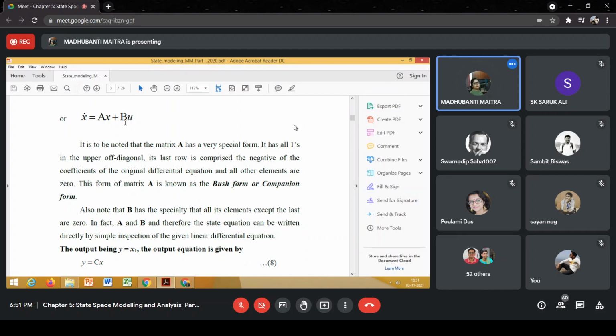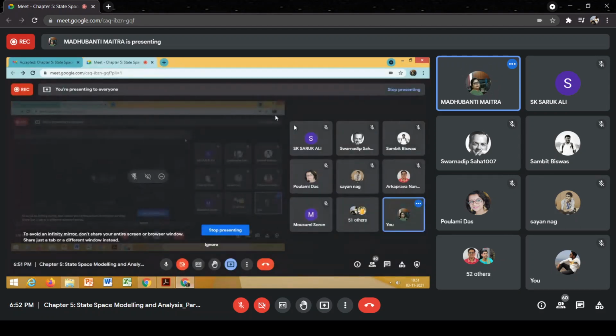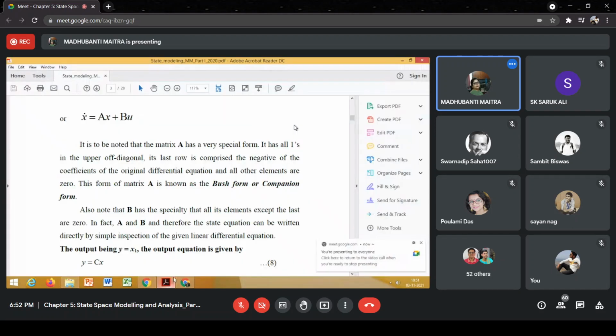That means we are getting n first order differential equations: x1 dot, x2 dot, x3 dot, and so on.